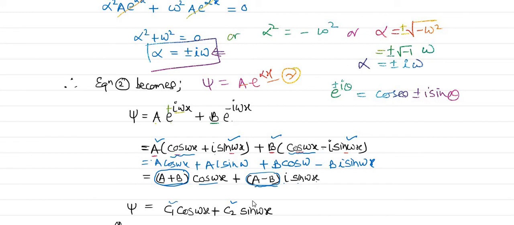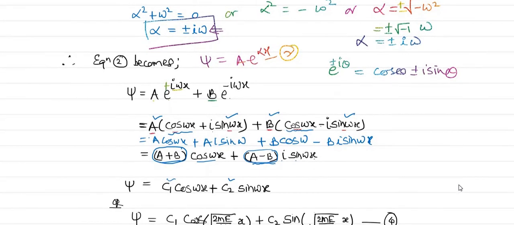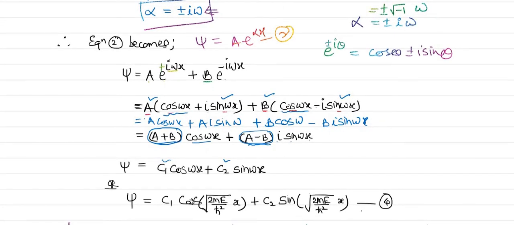Now finally let us substitute the value of omega. Omega is not any physical quantity, but simply we have considered it for simplicity. If you remember, we have considered omega square is equal to 2mE divided by h cross square. So omega will be under root 2mE divided by h cross square.